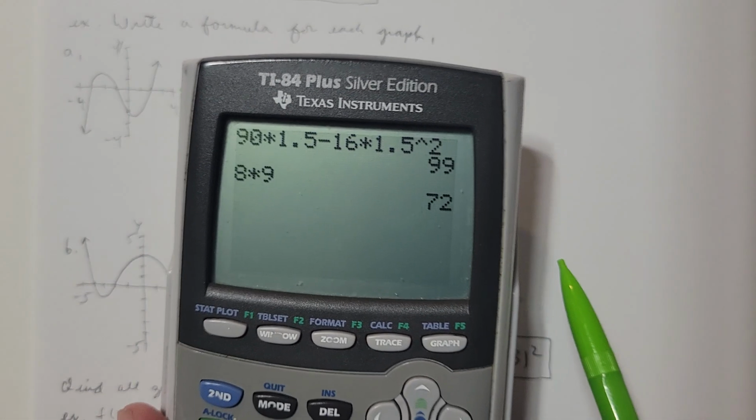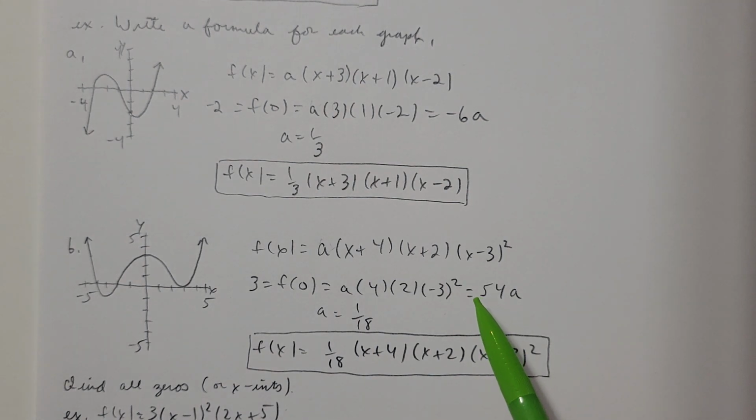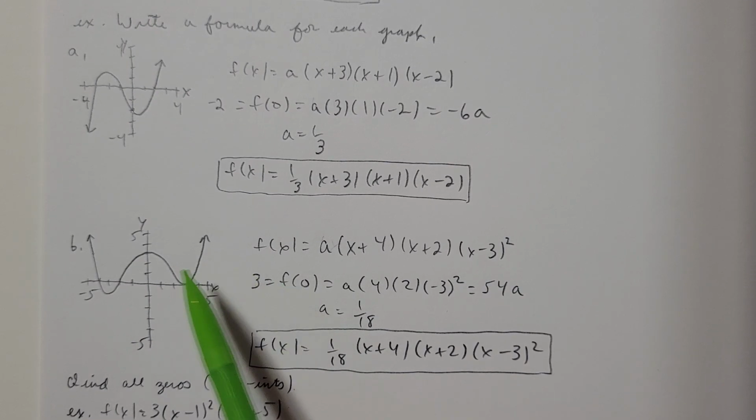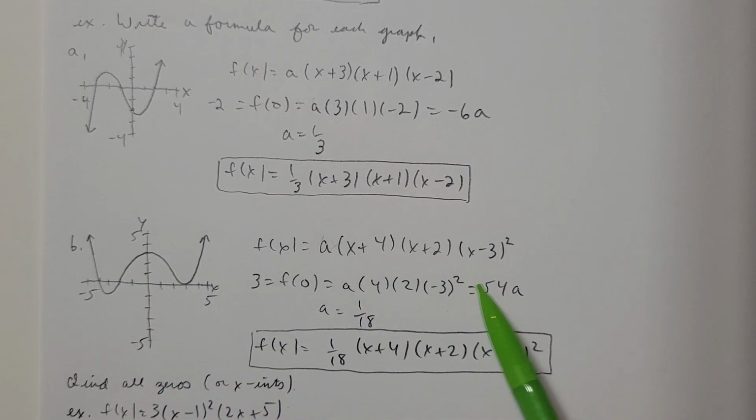So it should be 72a equals 3. f of 0 is 3, because 0, 3 is on the graph. So 3 would be equal to 72a.